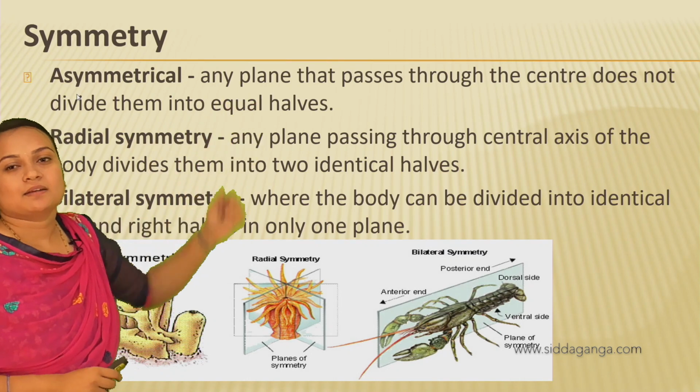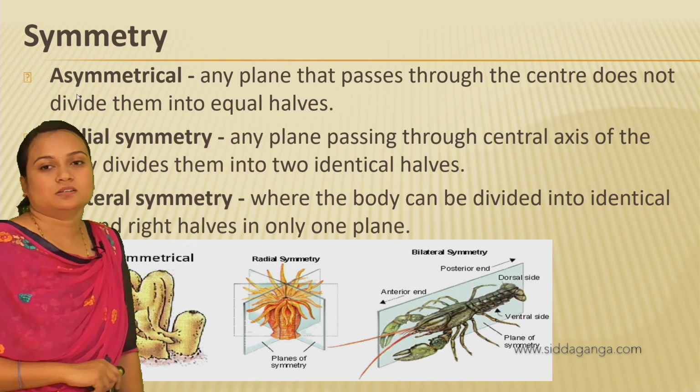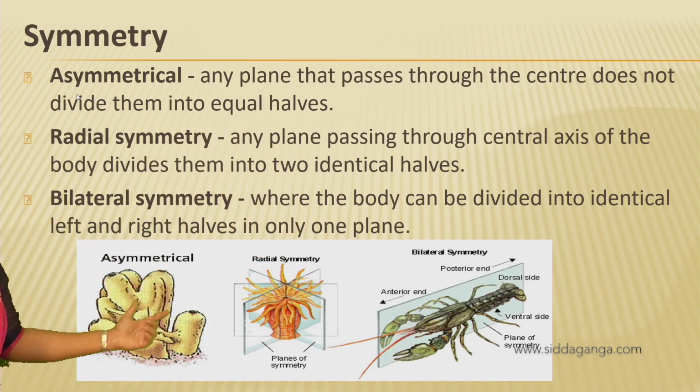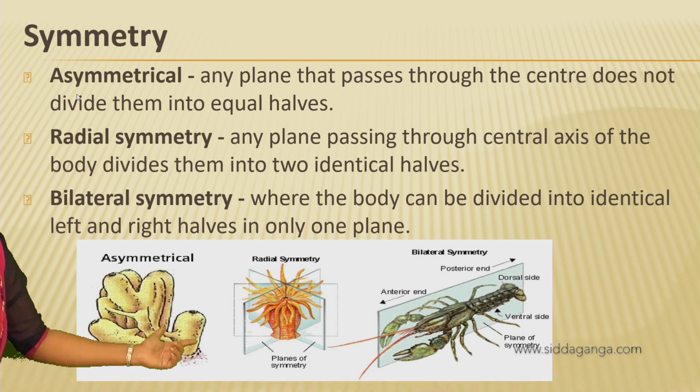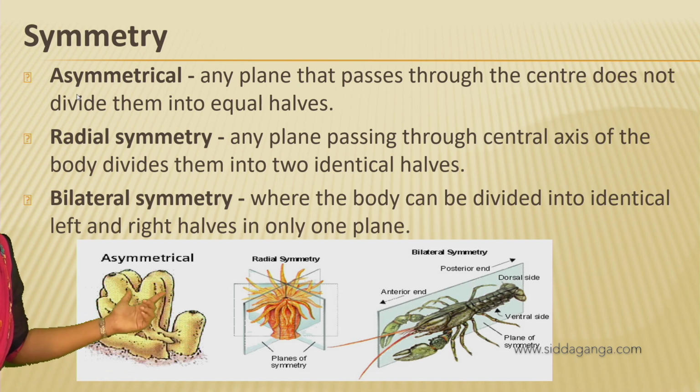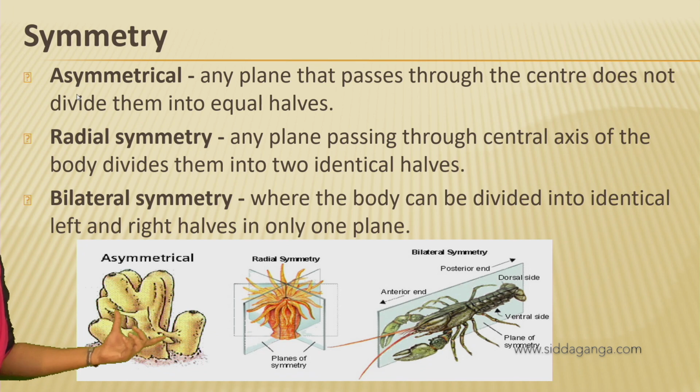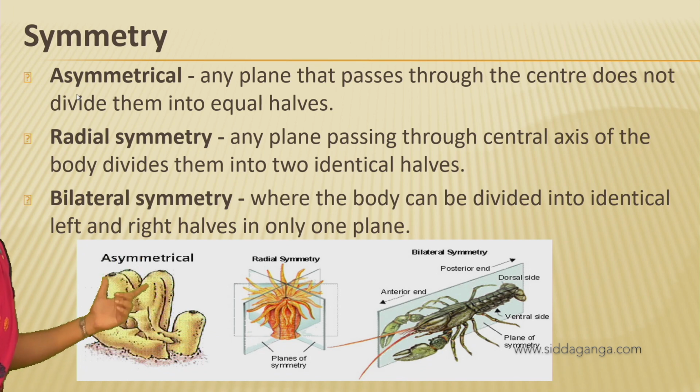Any plane that passes through the center does not divide them into equal halves. So can you see this organism? In this organism, if you cut it in any plane, or from the center or any plane, it will not have identical parts.